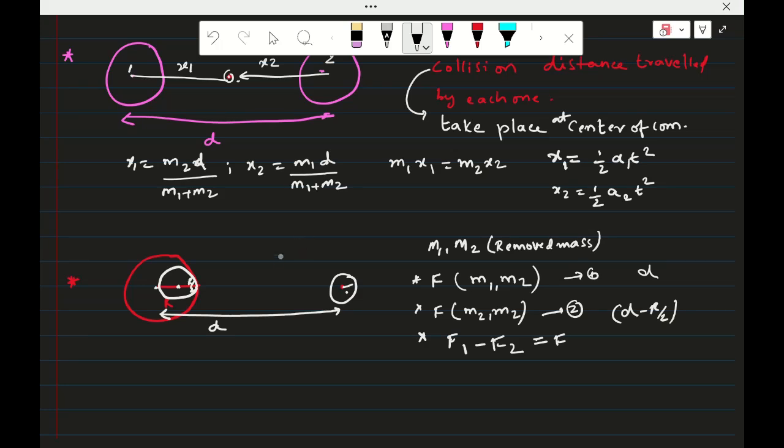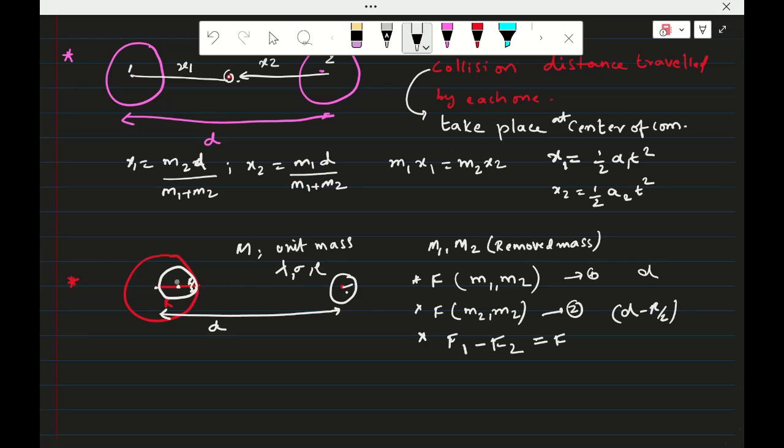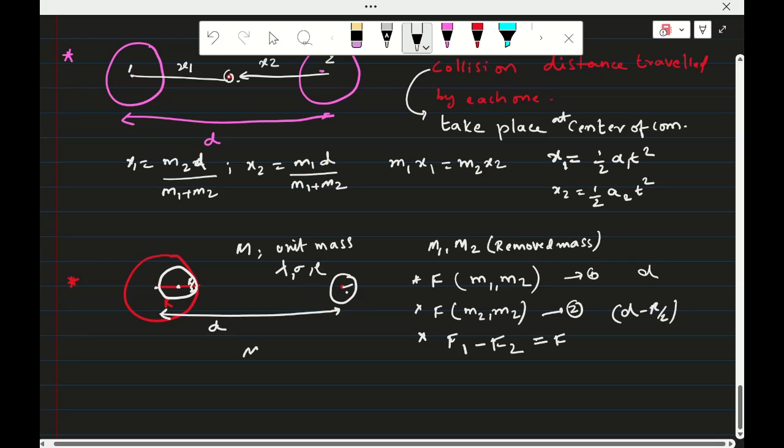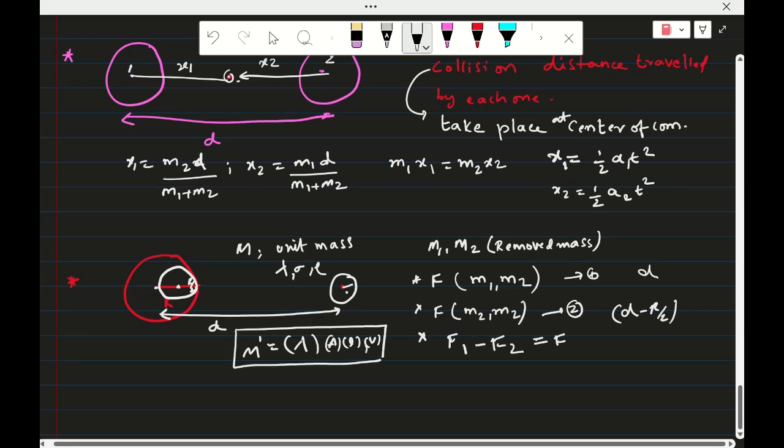And one more thing, the calculation of mass. I hope you know, because we studied it in center of mass. For calculation of M2, the initial mass is equal to M. In that, you have to find out the unit mass, which is lambda, sigma, or rho: linear density, areal density, volume density, multiplied by the area or volume. Therefore, m dash is equal to the density into either length, area or volume, depending on the shape. Mostly they will give spheres and disks only; the remaining they will not ask.